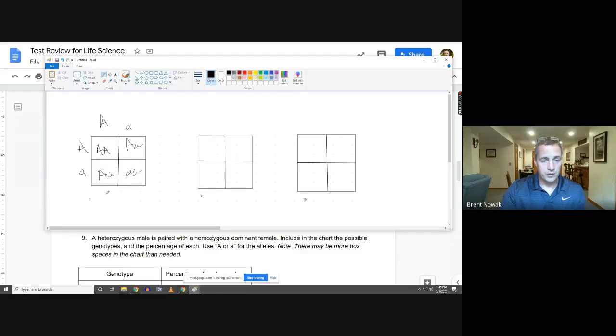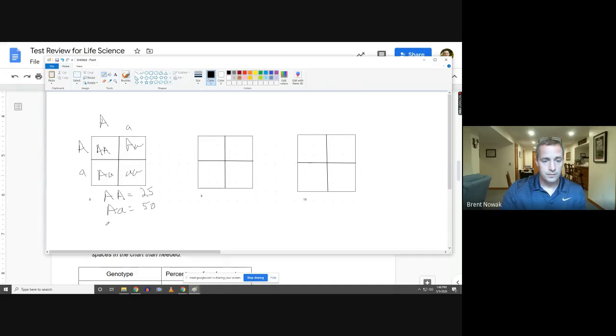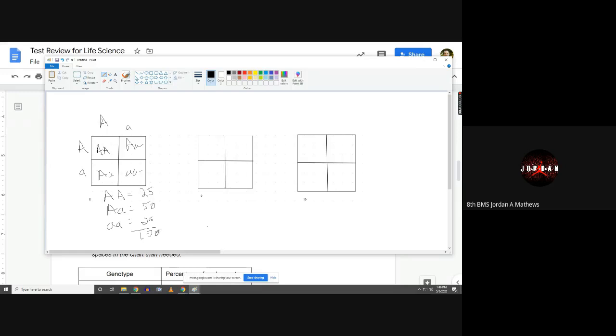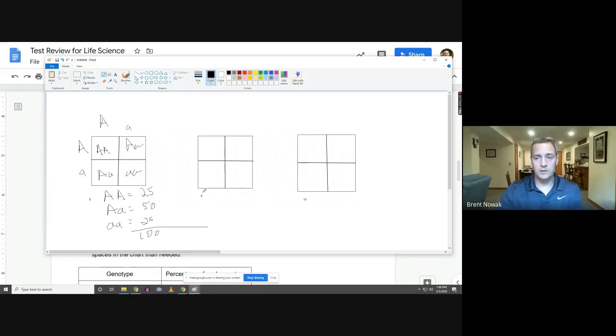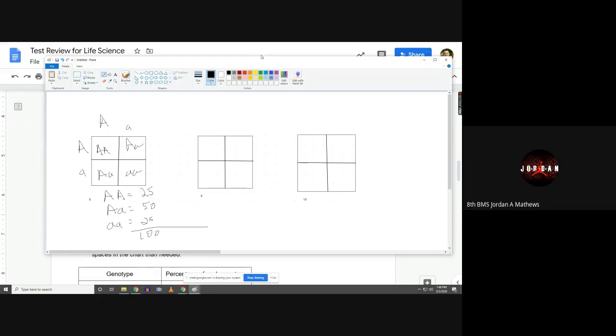So what your genotypes would be capital A, so homozygous dominant, what percent? 25. Yes. And then you have capital A, lowercase a, and what percent? And then the last one, of course, is 25. Yep, 25. They all equal 100%. I remember when we started this, people were writing like 33%, and I'm like, how did you do that? They all have to be a 25% factor for what we're doing.